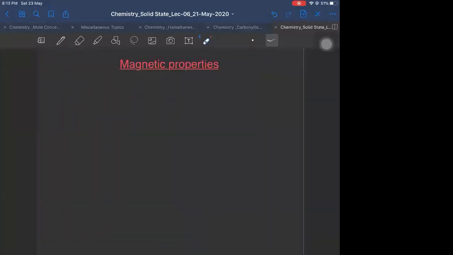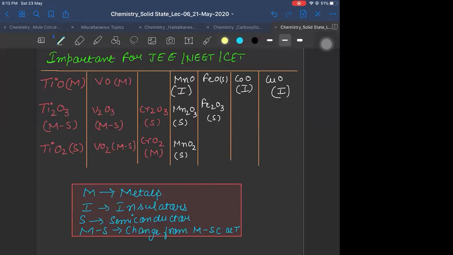Guys, now we are moving towards the last topic of this chapter, which is magnetic properties. Correct? So what are magnetic properties? We have classified the compounds by magnetic properties as follows. The first is the diamagnetic substance. If I take an external magnetic field like a solenoid... Naren is asking, yes, TiO is titanium oxide, vanadium oxide, and so on.